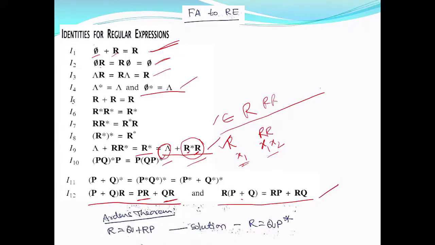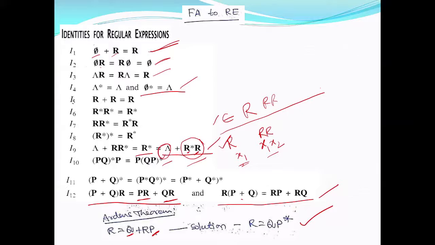One more important thing in converting FA to regular expression, this you have to remember, Arden's theorem. It says like this: if Q and P are any two regular expressions, and you have an equation, the condition is that this P should not contain epsilon.